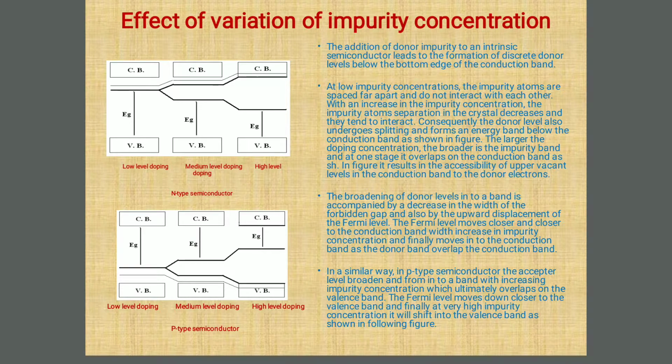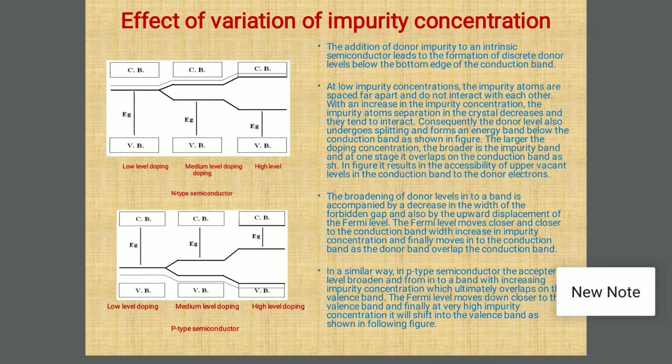We have observed in the initial slides that when we add donor impurity and acceptor impurity, the Fermi level shifts towards the conduction band and valence band. Now we check how the Fermi level shifts towards the conduction band and valence band when we increase the impurity concentration.